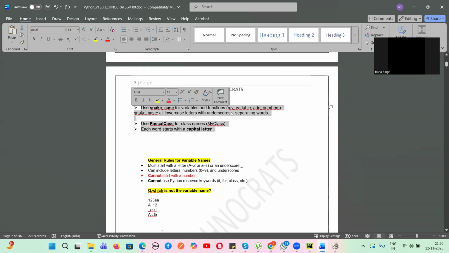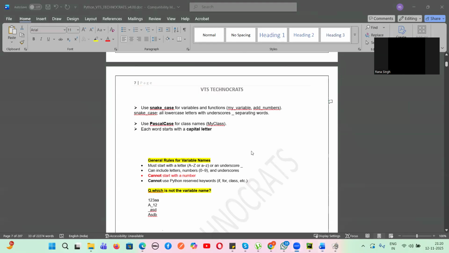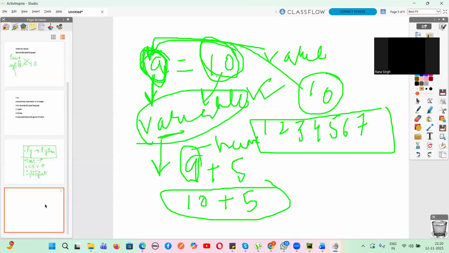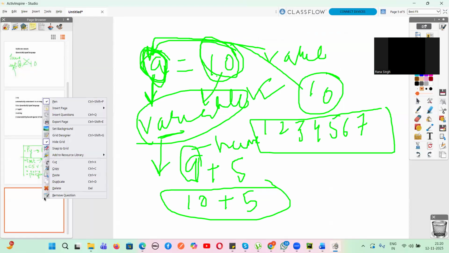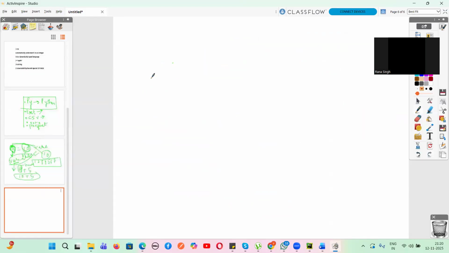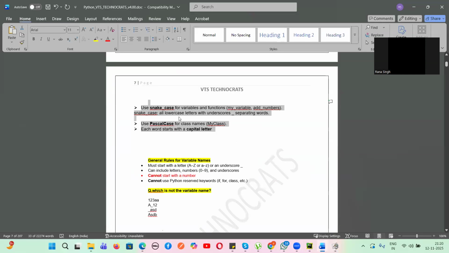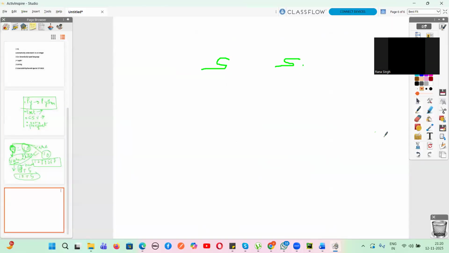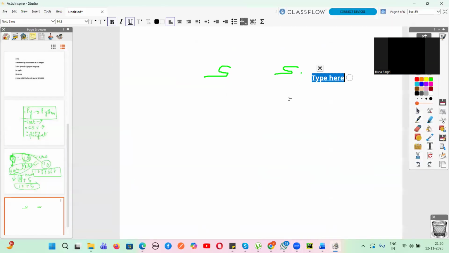So guys, there is some naming convention. Snake case for variables and functions, okay? And Pascal case for classes. Snake case is something like the shape of a snake, something like this kind of structure, okay? Like that, we will write the variable name. So all this will be in lowercase. This is the way we write the variable names. This is what we call a snake case.